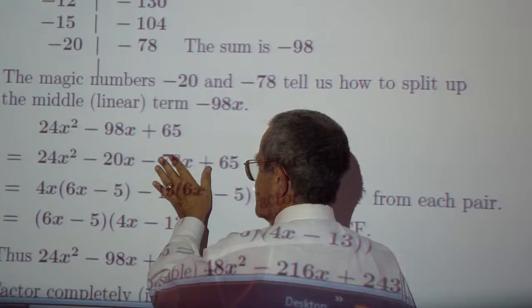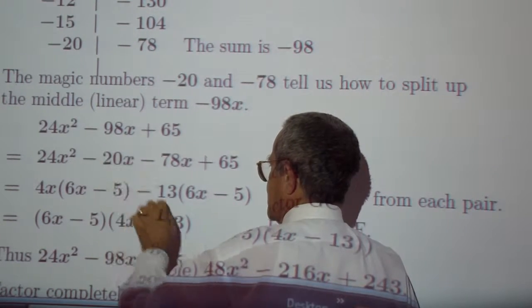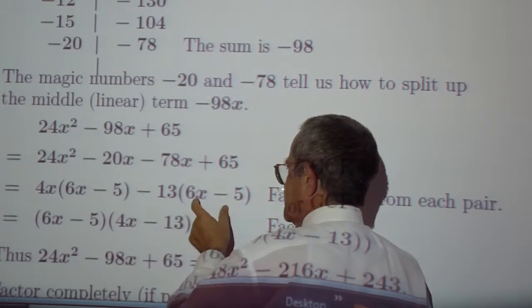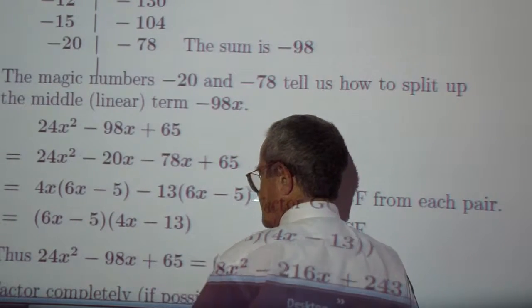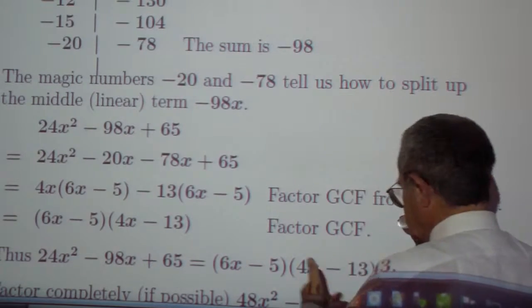From the first 2, you factor out 4x. From the last 2, you factor out 13. Greatest common factor, 6x minus 5. You're left with 4x minus 13. Okay, so here is the factorization.